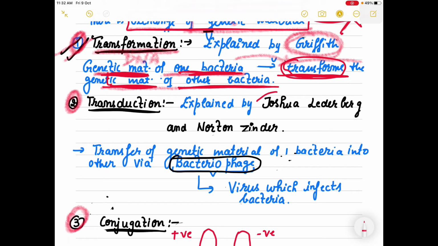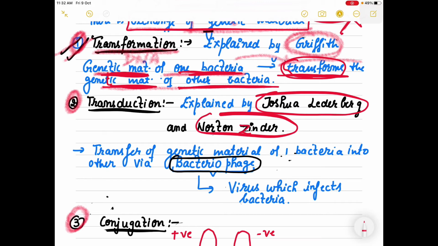Transduction was explained by Joshua Lederberg and Norton Zinder. They said that there is a transfer of genetic material of one bacteria into another via bacteriophages. Bacteriophages क्या होते हैं? They are the viruses which infect bacteria.